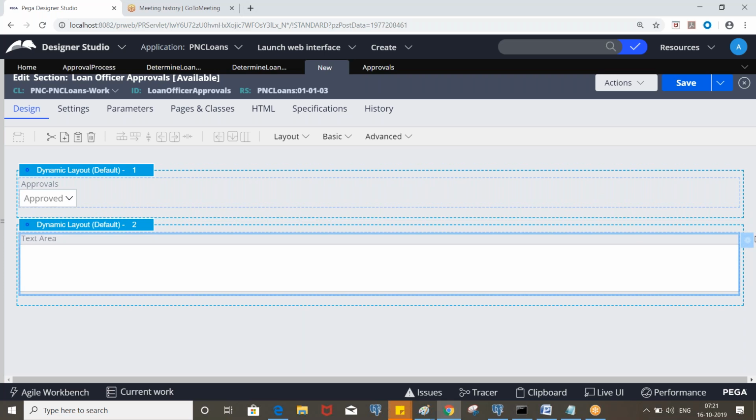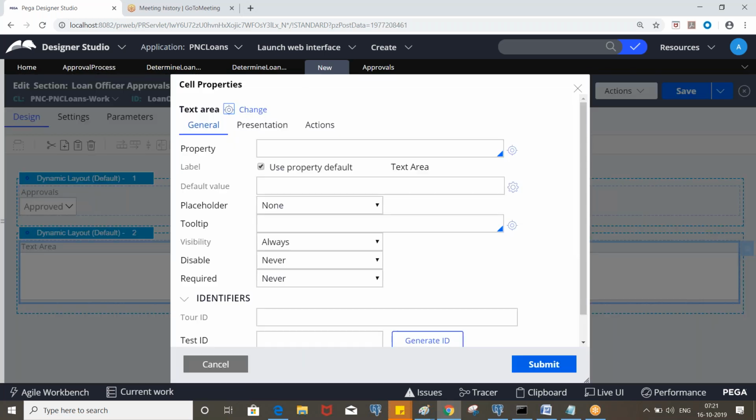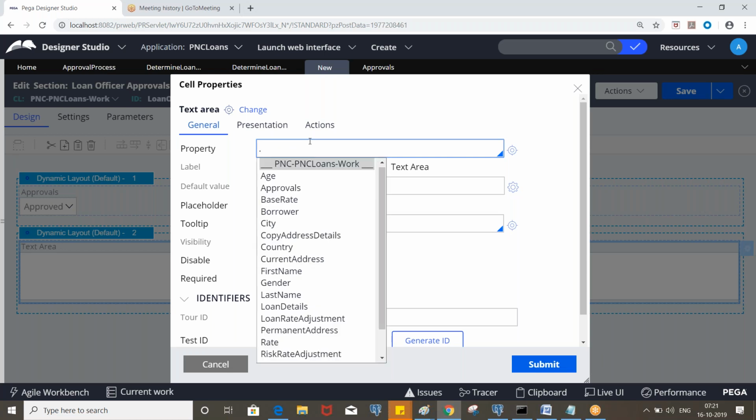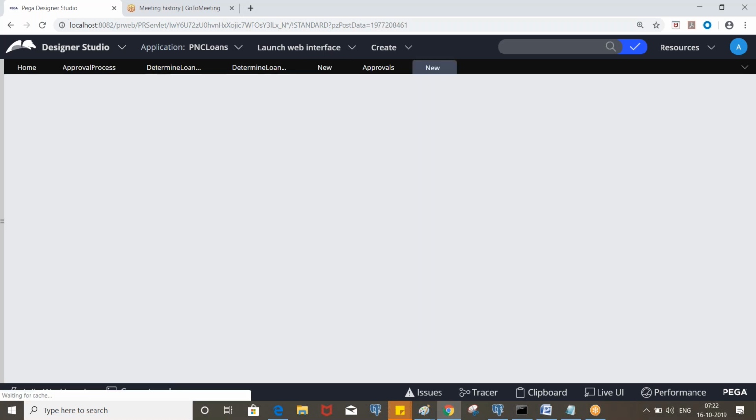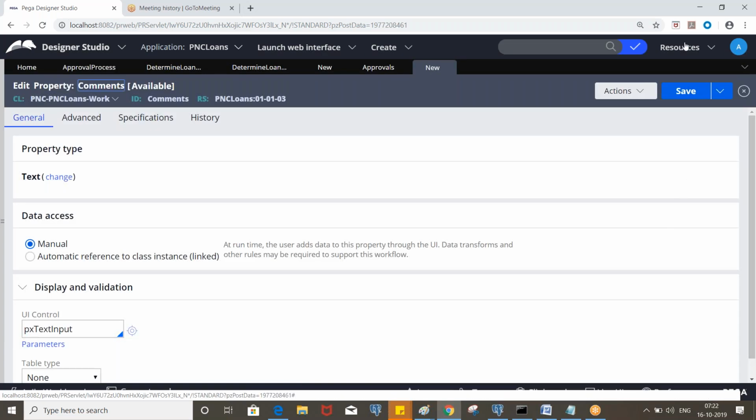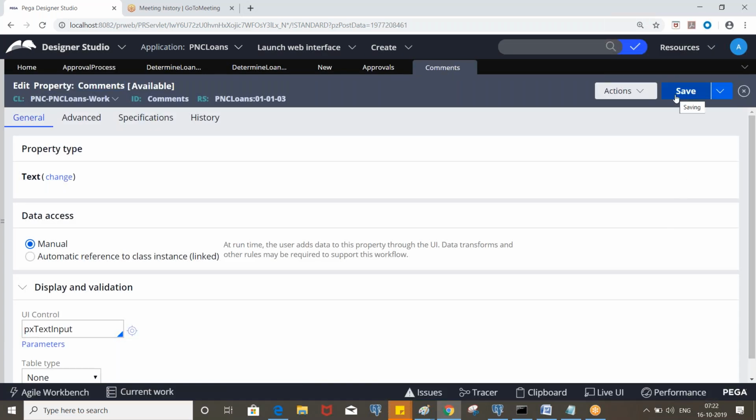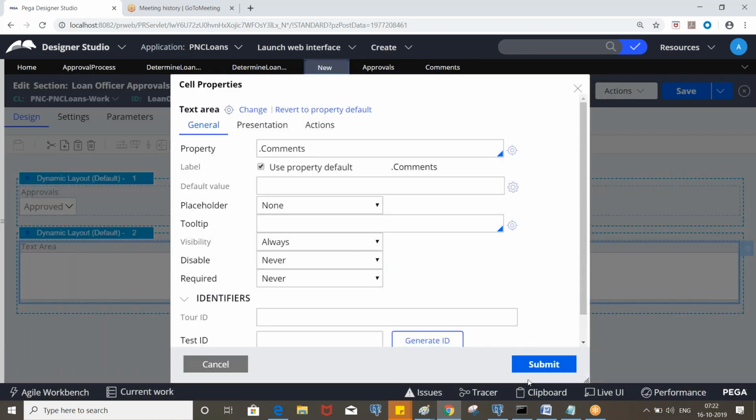Take text area, which is a control, and create a property called approval comments, or you can create a generic property called comments. But here in the approvals, the user will be able to select only one value, right? Either approve or reject, and the corresponding comments can be entered here. Or you can create two properties, approval comments and rejection comments, so based on that we can display it. And these two things will be mandatory here.